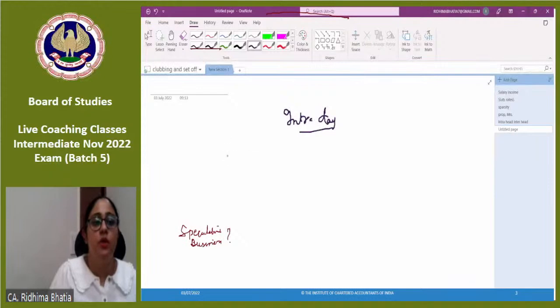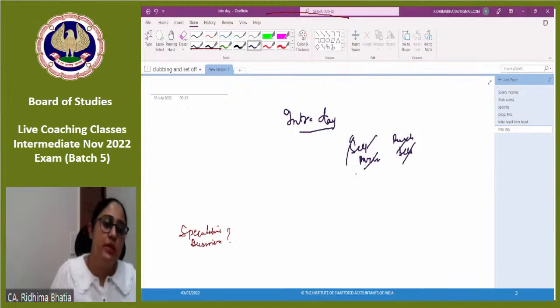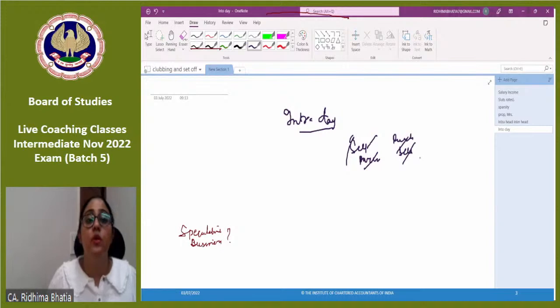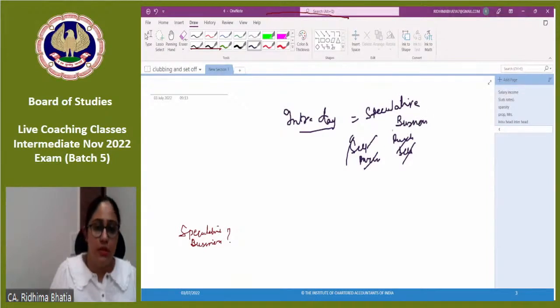Intraday means when you purchase on the same day, you close your deal, you set off the transaction by doing the opposite. So if you purchase an asset, तो आप उसको set off करते हो by selling the shares. अगर आप sell करते हो shares को तो you purchase it to set off the transactions. These are called your intraday, where you have made an investment, but not for investment purpose, but from your speculations in the market. That is intraday. Intraday से whatever income comes is your speculative business income.